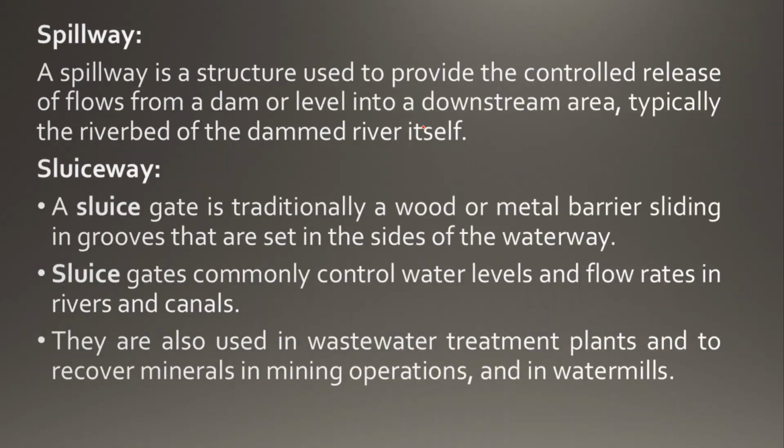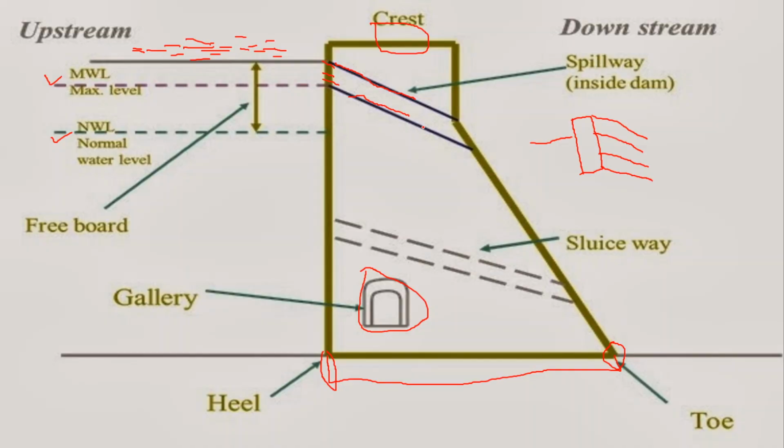Next, sluice way. A sluice gate is traditionally a wood or metal sliding gate, commonly used to control water level and flow rate in rivers and canals. Especially at rivers, it controls the flow.